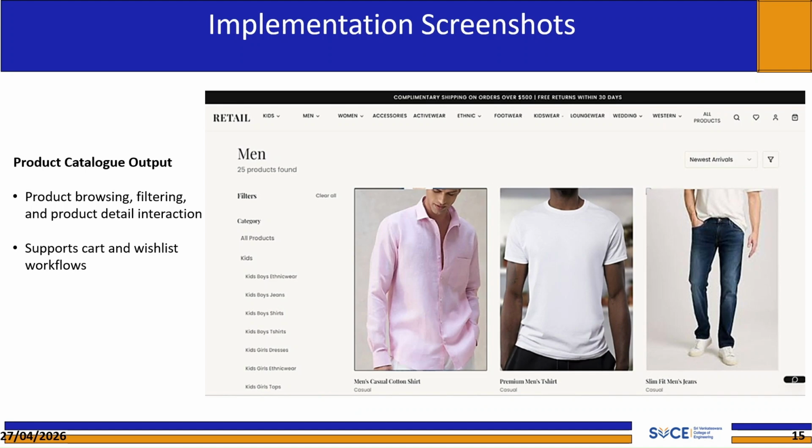This screen shows the product catalog view. Customers can browse products, apply filters, and view product details. The catalog is tightly integrated with the conversation. A customer can ask the assistant to show me running shoes under 3,000 rupees, and the system surfaces relevant products directly within the conversation alongside the standard catalog navigation. Cart and wishlist workflows are also accessible from this interface.